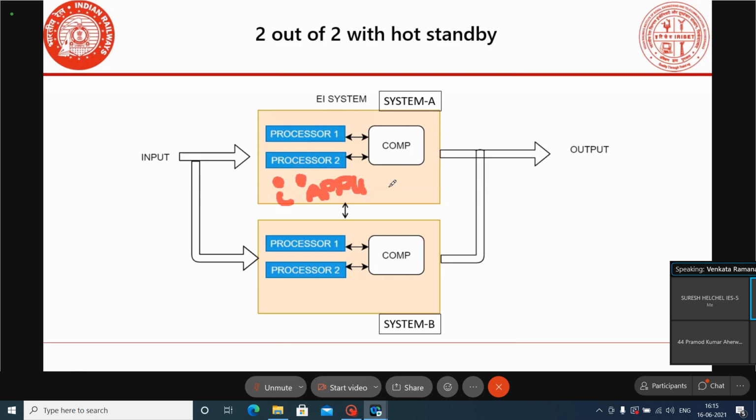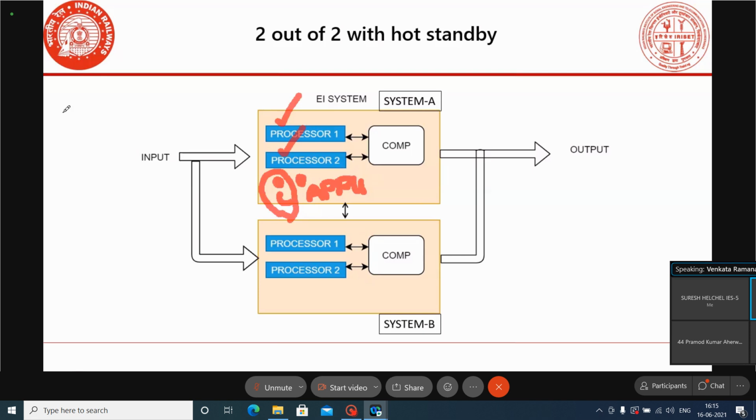Most of the OEMs whose EIs are approved by the RDSO, who are going for redundancy in the processor, are going for only single executive software. Systems with two out of two and diverse software are available, but in Indian Railways we mostly use four OEMs, four makes only, and those systems don't have this type of arrangement.